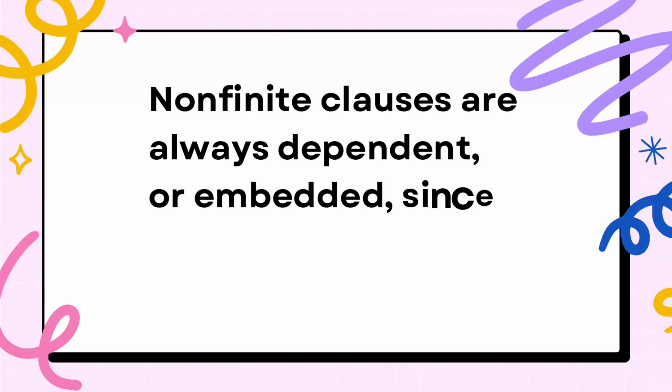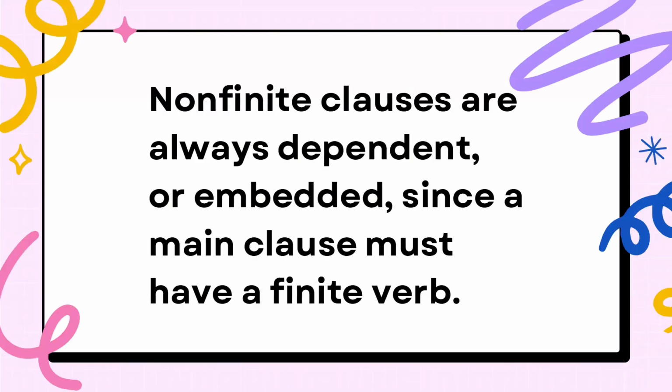In the first half of the chapter, we treated the various types of finite clauses. We turn now to non-finite clauses, where the verbal element is not marked for person, number, or tense. By definition, non-finite clauses are always dependent or embedded, since a main clause must have a finite verb.